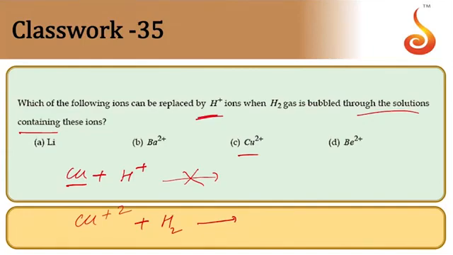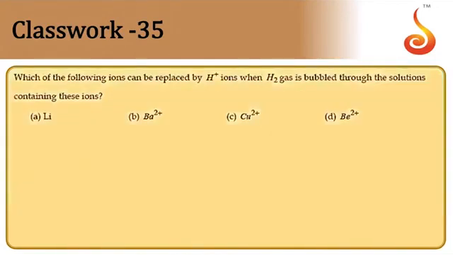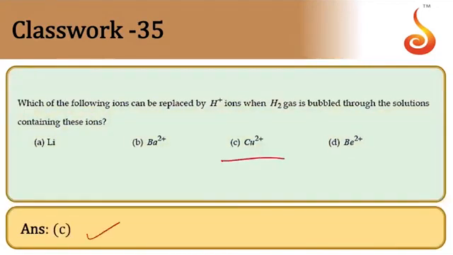If you pass H2 gas through a solution of copper sulfate, then you can get H plus ions. So this reaction is possible. So option C, this takes place. So C is the answer.